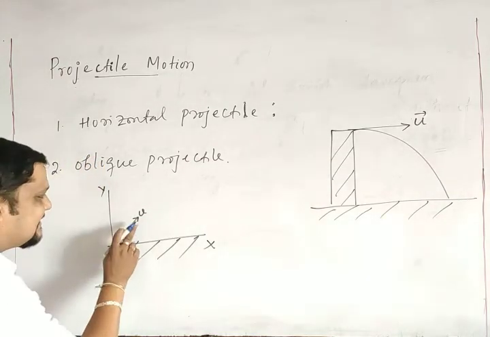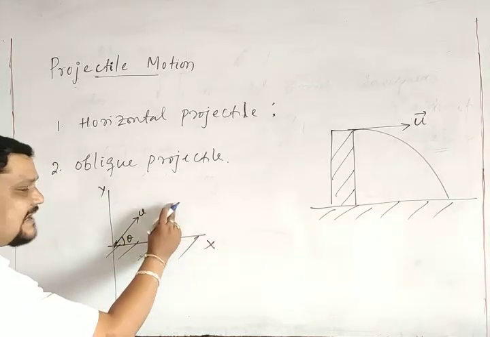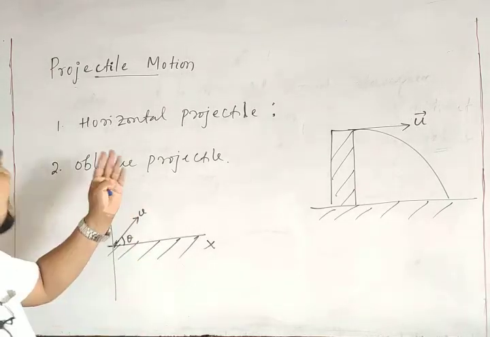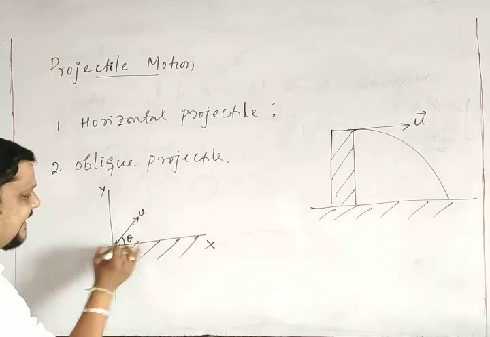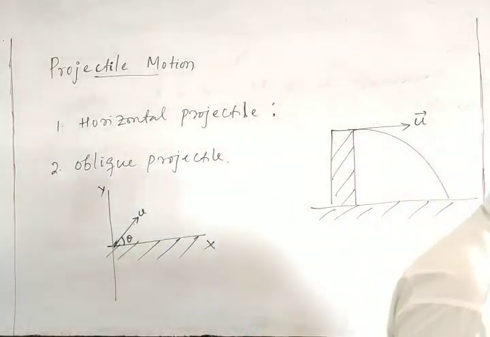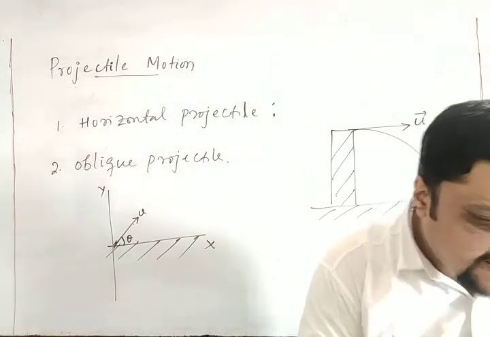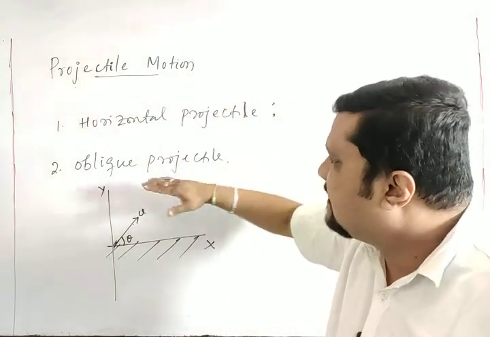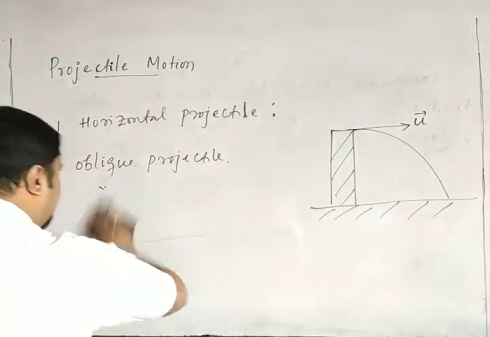As the body is projected, it is under the influence of two parameters, x and y. When the body goes like this, the two coordinates change. That's why it is a two-dimensional motion. So in oblique motion, the body is projected with some angle theta with the horizontal and some initial velocity. Okay, so these are the two types of motion. We will discuss one horizontal projectile and one oblique projectile, as in our syllabus, one by one.